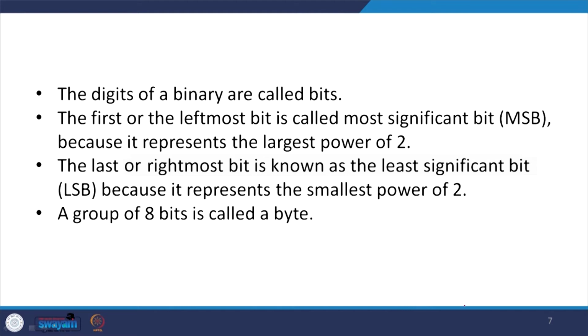The digits of a binary number are called bits. The first, or leftmost, bit is called the most significant bit, MSB in short, because it represents the largest power of 2. The last, rightmost bit is known as the least significant bit, LSB, because it represents the smallest power of 2, and a group of 8 bits is called a byte. So, it is a slightly bigger unit.